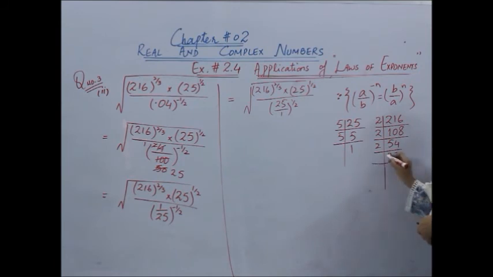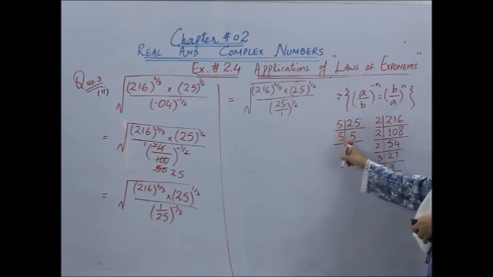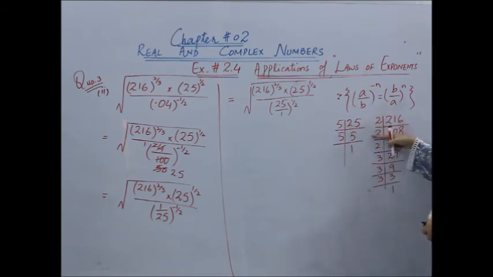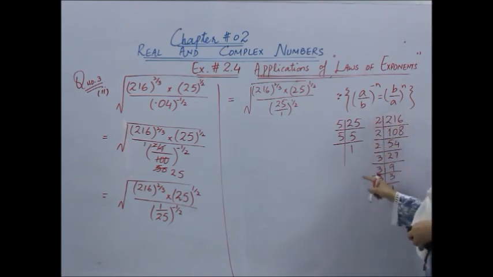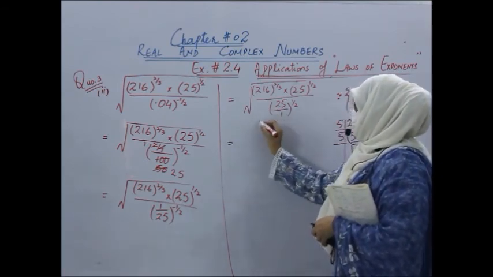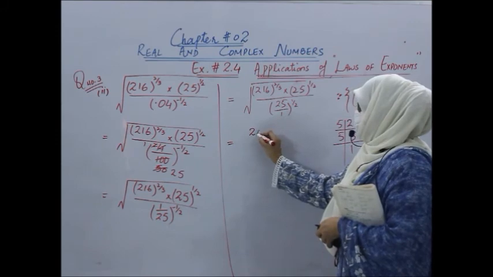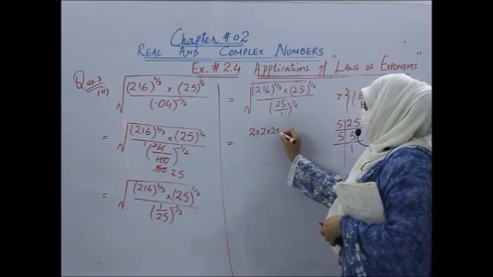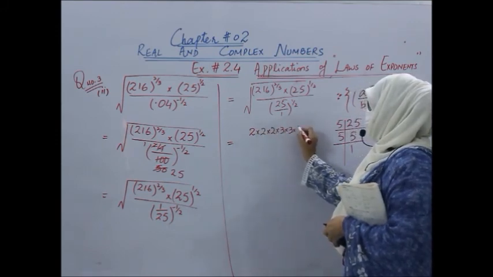So this is the way how you will prime factorize 216. Okay, now can we write 25 as 5 into 5 and 216 as how many times we will multiply 2? 3 times, and similarly 3 times. So we can write it like this: 2 into 2 into 2, and then 3 into 3 into 3.